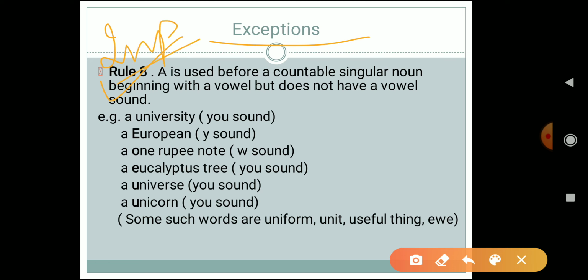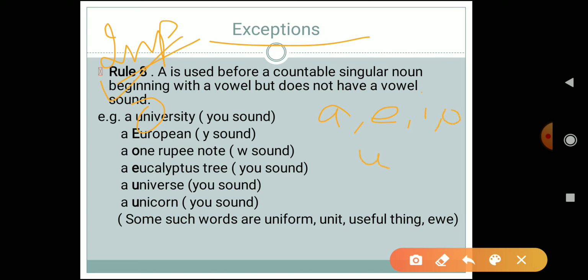Rule 8 says that a is used before a countable singular noun beginning with a vowel but not having a vowel sound. For example, a university. Over here you might be saying, ma'am, university starts with the letter U, that is a vowel, so obviously we have to use an over there.